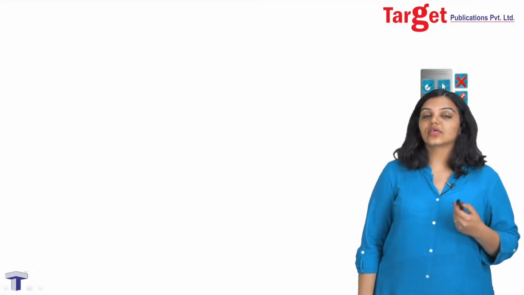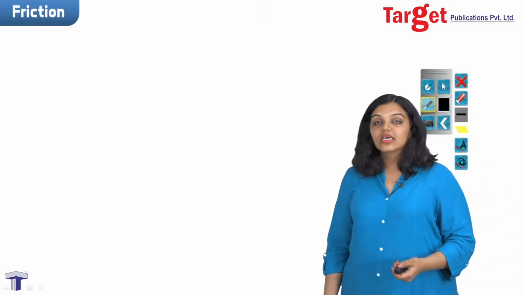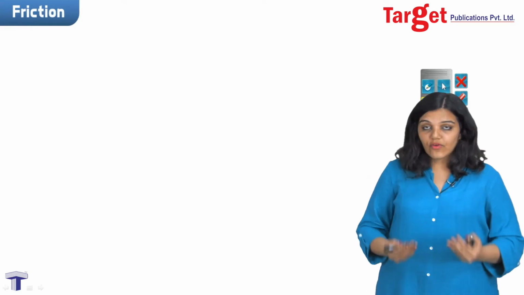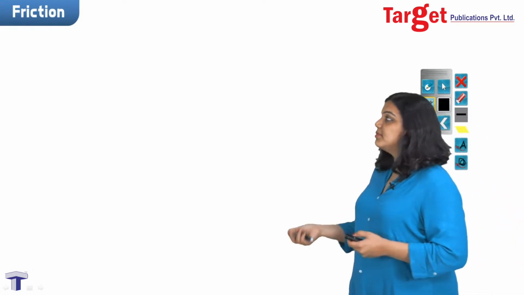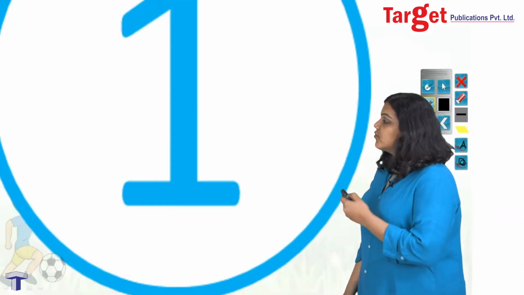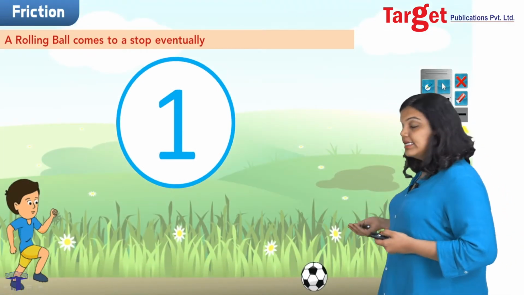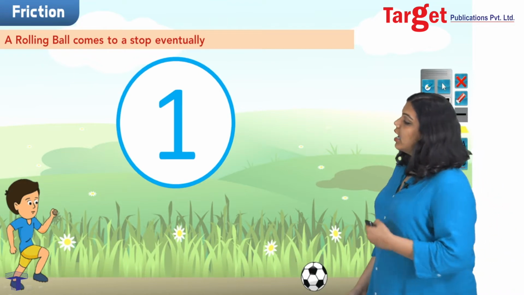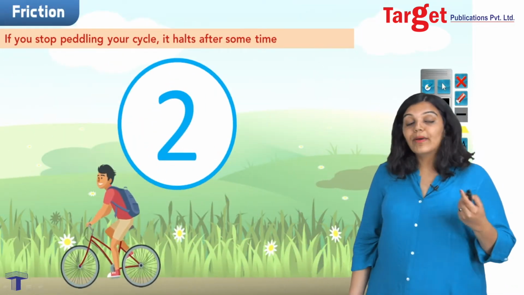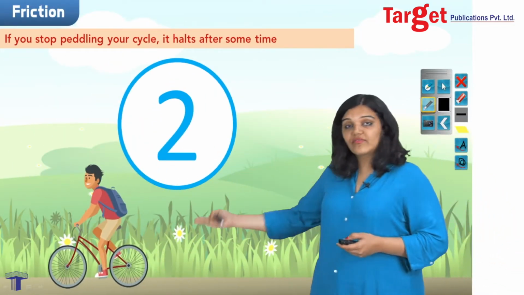Hello everyone, today we're going to learn the concept of friction. Friction is a word you've heard many times before, so let's quickly recap what friction means through everyday examples. The first one is to understand that if I kick a ball, then it's not going to roll indefinitely but comes to a stop eventually. Another example would be that if I stop pedaling a bicycle, it will come to a stop eventually.